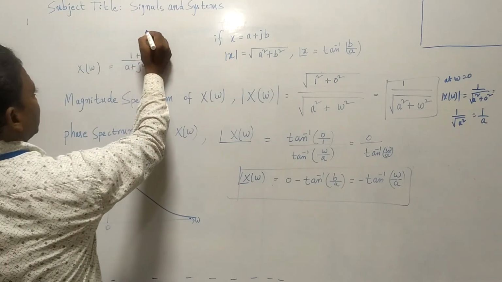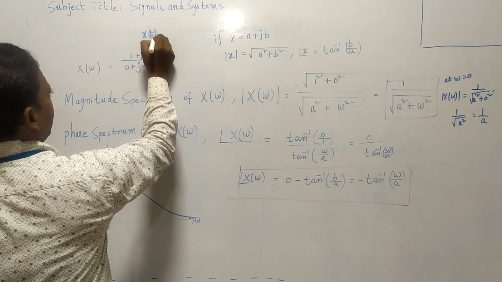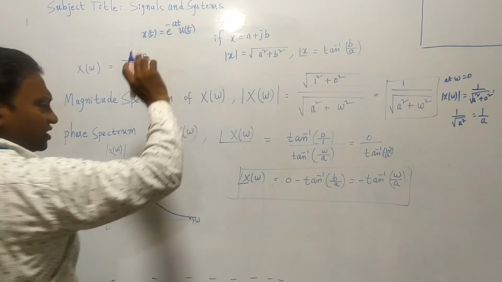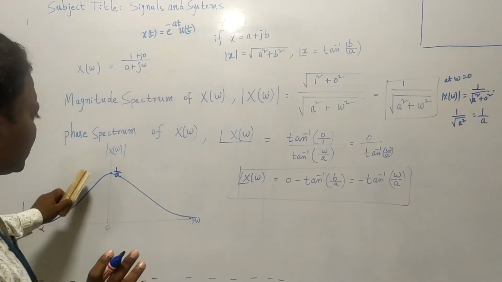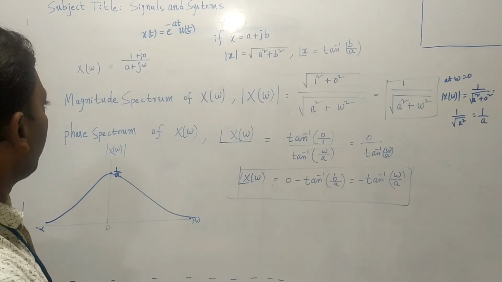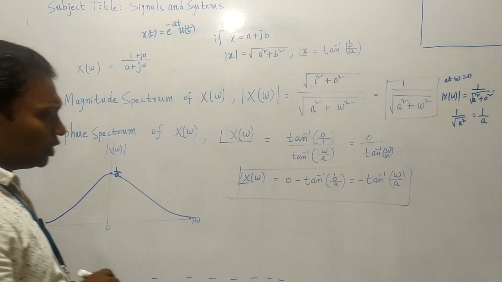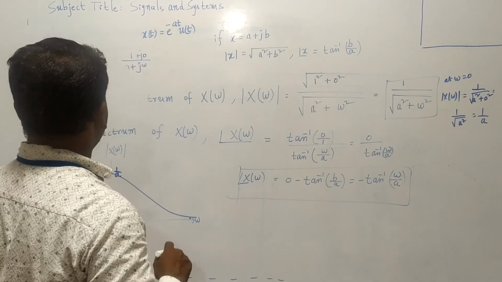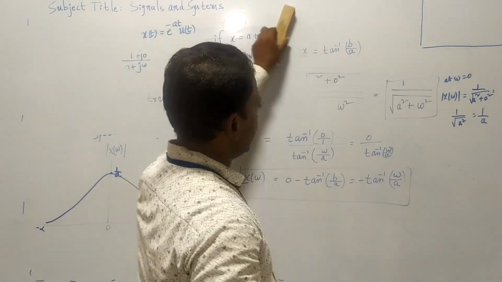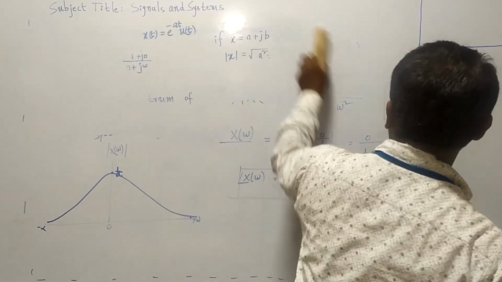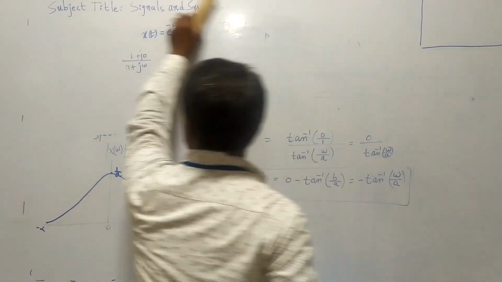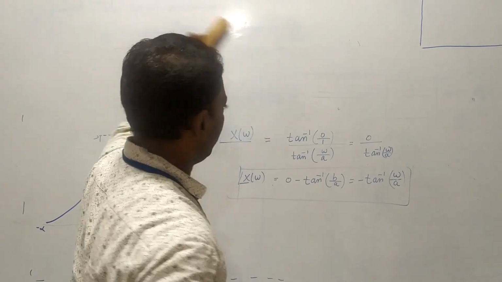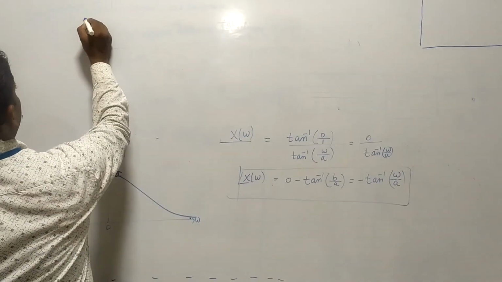The function we were given initially is x(t) is equal to e power minus at u(t). So this is the magnitude spectrum. Now we are going to see the phase spectrum. The phase spectrum of X of omega, that I will write here.